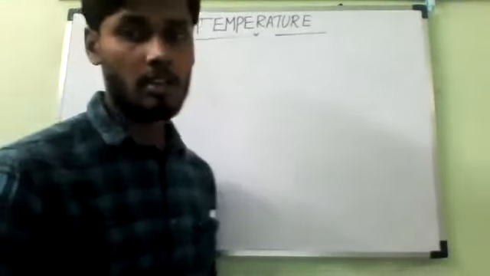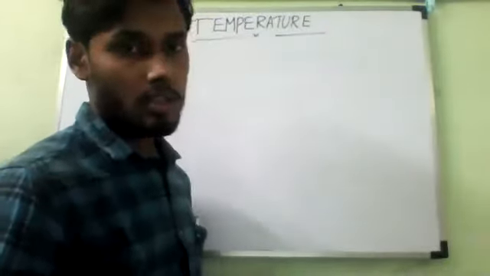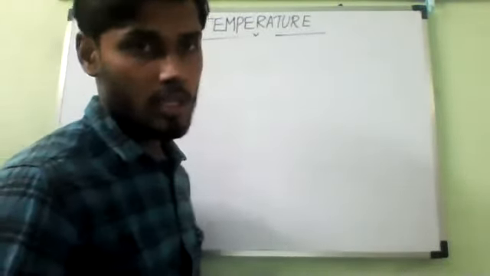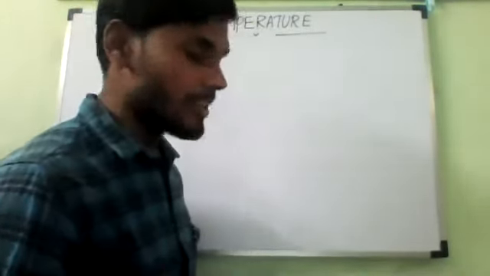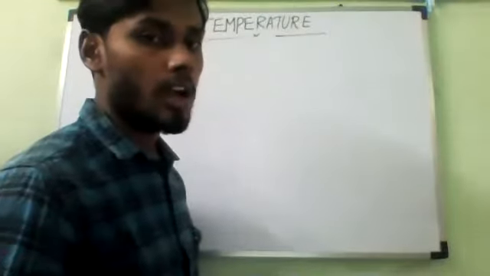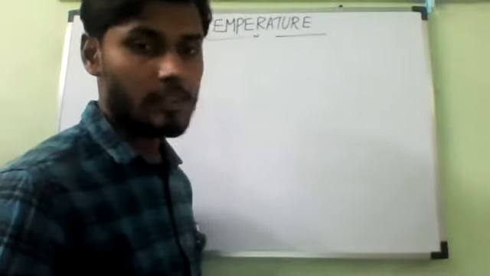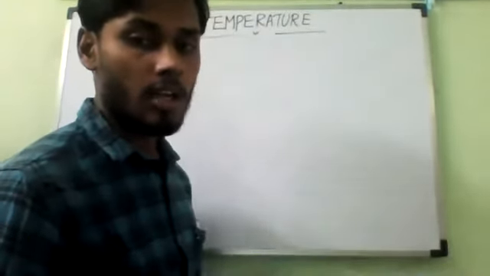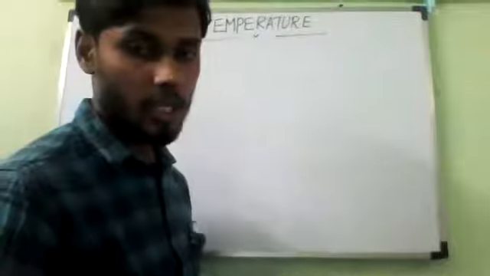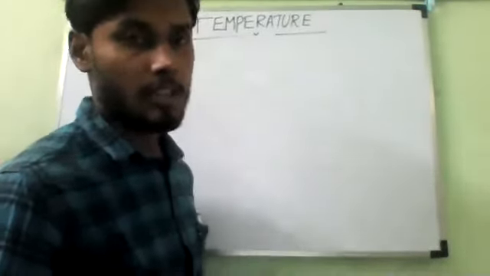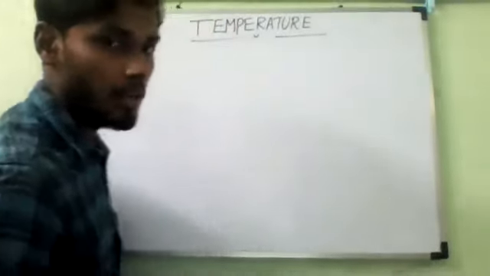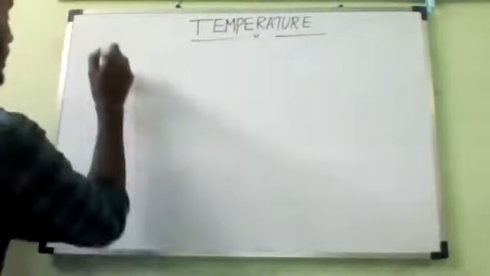It tells us how hot or cold the object is. Is it okay?